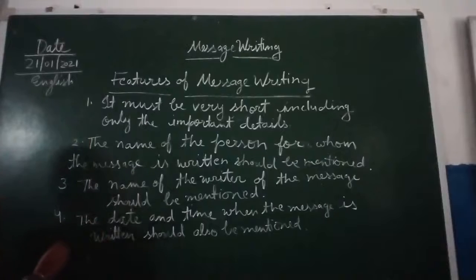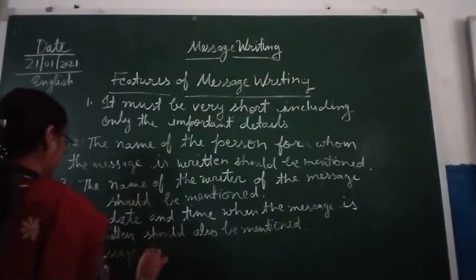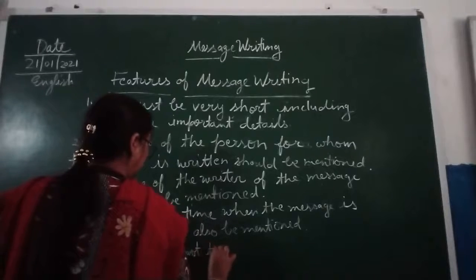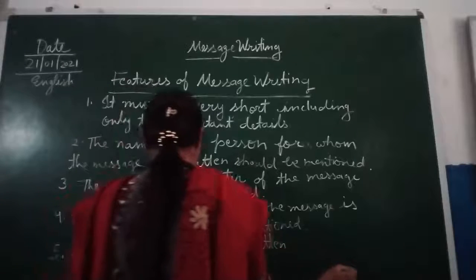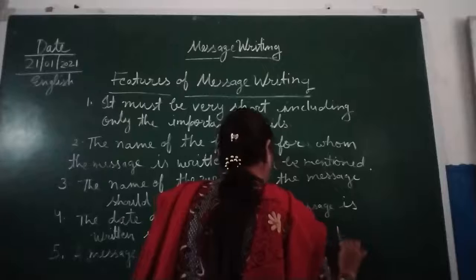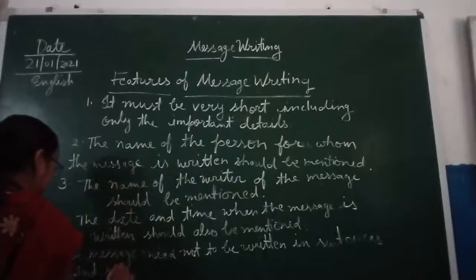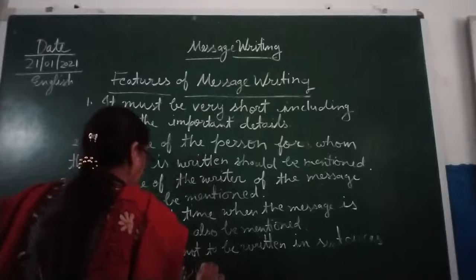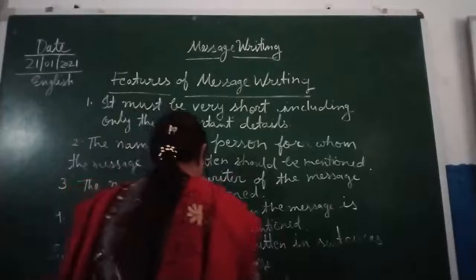Now we are moving to the 5th point. The 5th point is that a message need not be written in sentences, and some articles, conjunctions or verbs can be omitted.